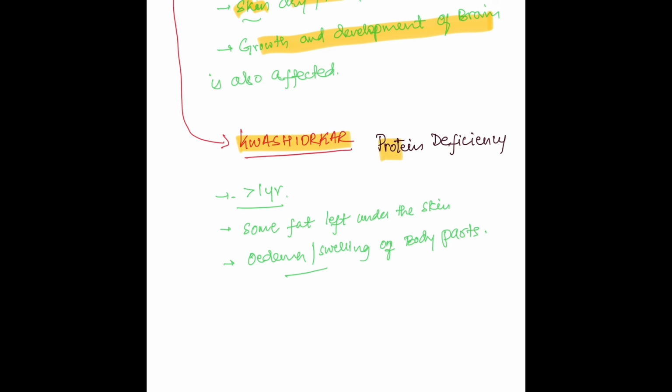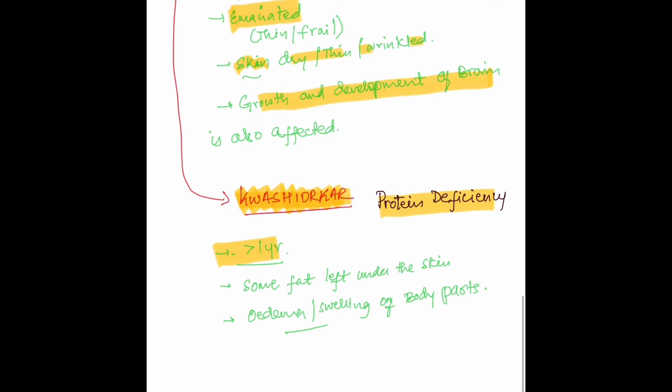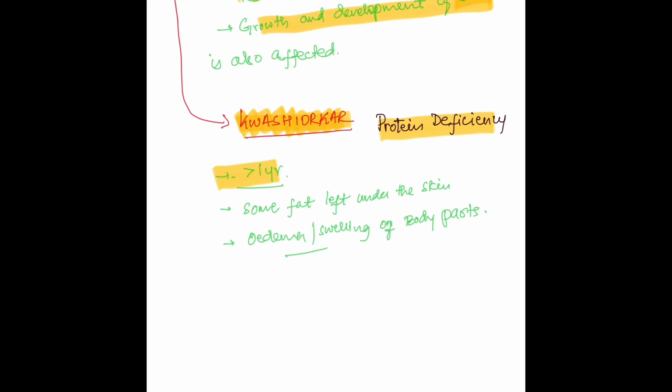Kwashiorkor is produced by protein deficiency. It is seen in older children. These children get food which is adequate in calories but deficient in proteins. Like marasmus, there is muscle wasting and poor physical and brain development. But unlike marasmus, in kwashiorkor some fat is left under the skin and also there is edema or swelling of body parts.